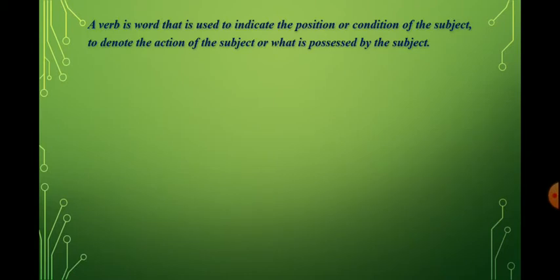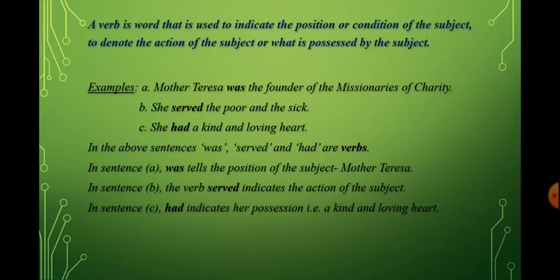What is verb? Verb is a word that is used to indicate the position or condition of the subject, to denote the action of the subject or what is possessed by the subject. Let's take an example. Mother Teresa was the founder of the Missionaries of Charity. She served the poor and the sick. She had a kind and loving heart.